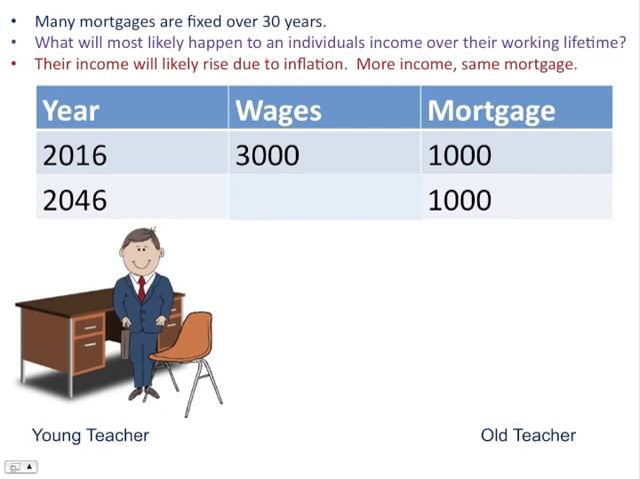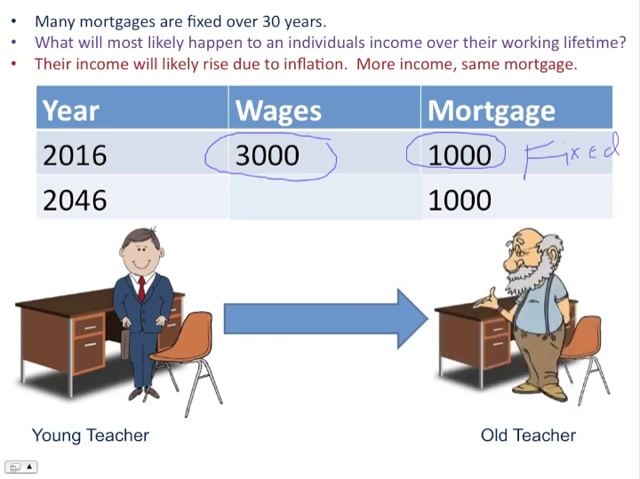Now, here's an example of a young teacher who becomes an old teacher. Let's say this young teacher is receiving wages of $3,000 a month in 2016 when they first start their job. They have a mortgage which costs them $1,000. We're going to say that their mortgage has a fixed interest rate. So that mortgage is not going to change, let's just say in a general way, over the course of 30 years. However, what does change over the course of this 30 years is this teacher's income. As they receive cost of living adjustments, that 30-year period is going to see them double their wages. So their wages have doubled.